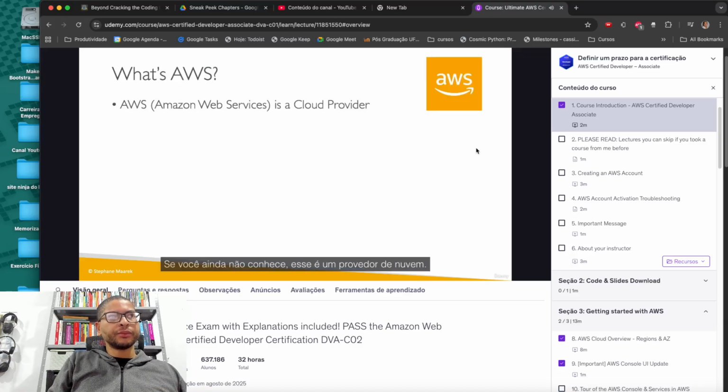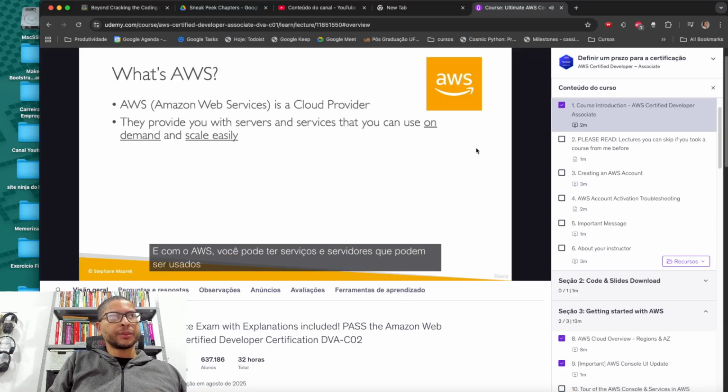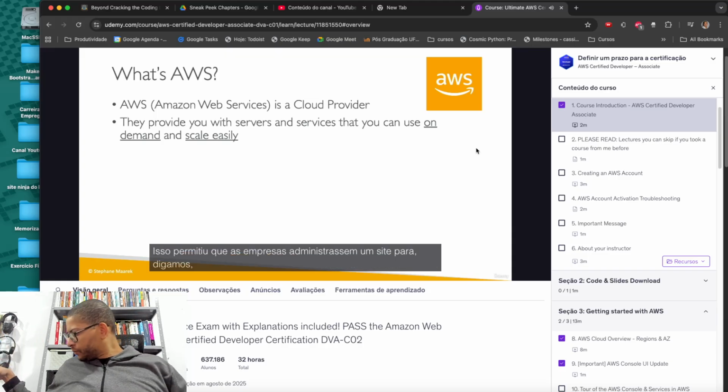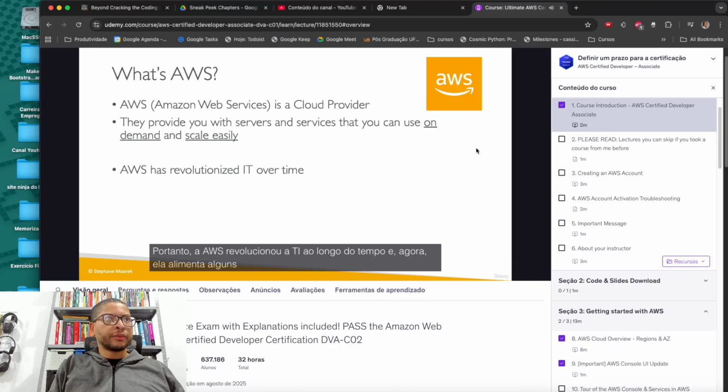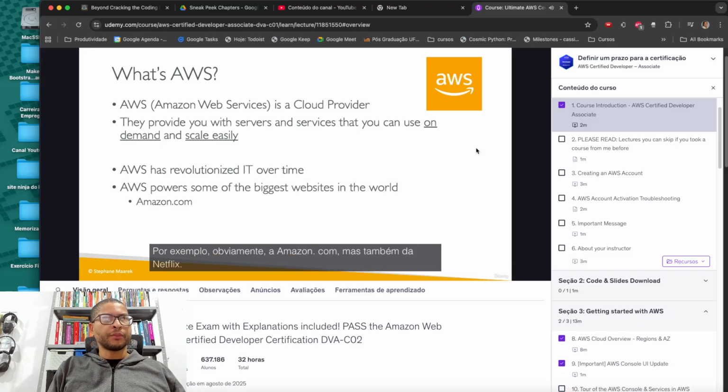So what's AWS? If you're new to this, this is a cloud provider, and with AWS, you're able to have services and servers that can be used on demand and scale very easily. This has allowed companies to run a website for millions of people with only 3 or 5 engineers, which is crazy. So AWS has revolutionized IT over time, and now it powers some of the biggest websites in the world that you know of. For example, obviously Amazon.com, but also Netflix.